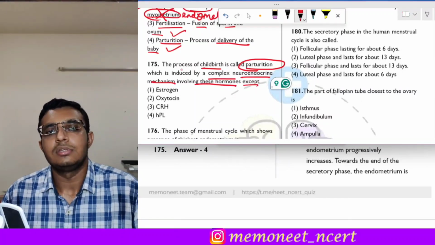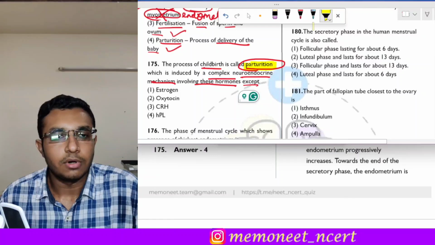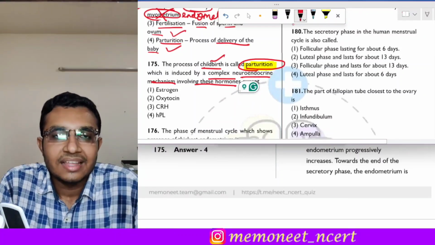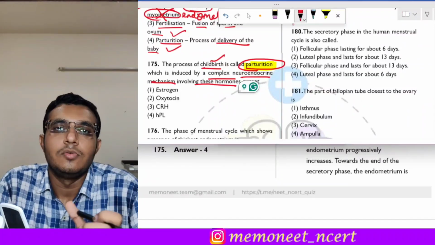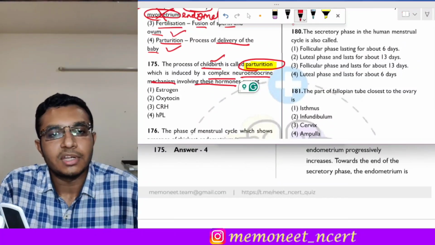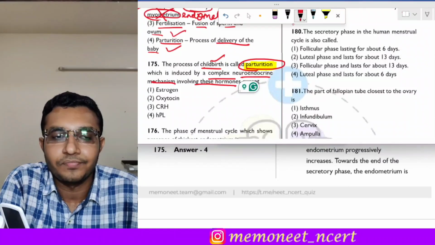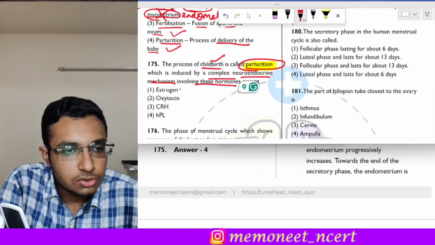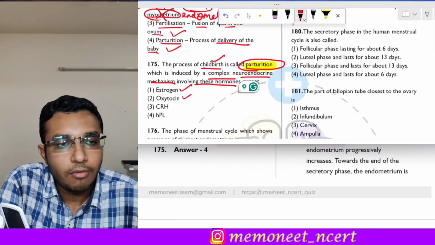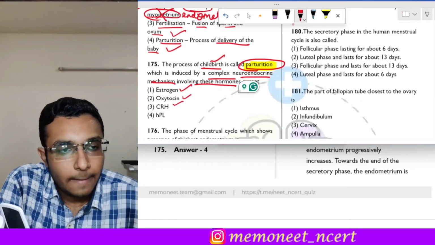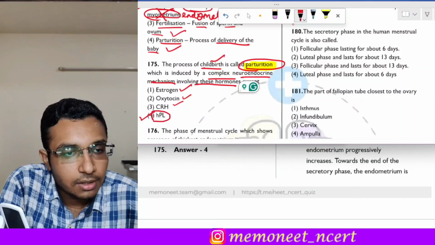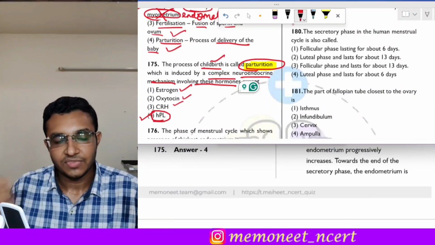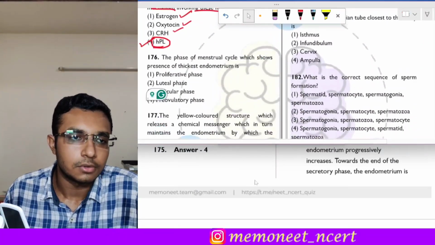Now see, this question is about parturition. And what is parturition? It is the process of childbirth. During parturition there is a fetal ejection reflex, and it is a complex neuroendocrine mechanism. In this, the following hormones are involved: estrogen, oxytocin, and CRH. But the HPL, the human placental lactogen, is not involved during the process of parturition. So the correct answer of this question is option 4.